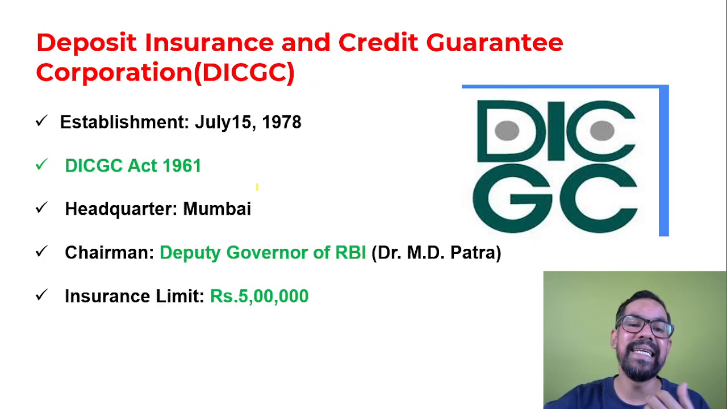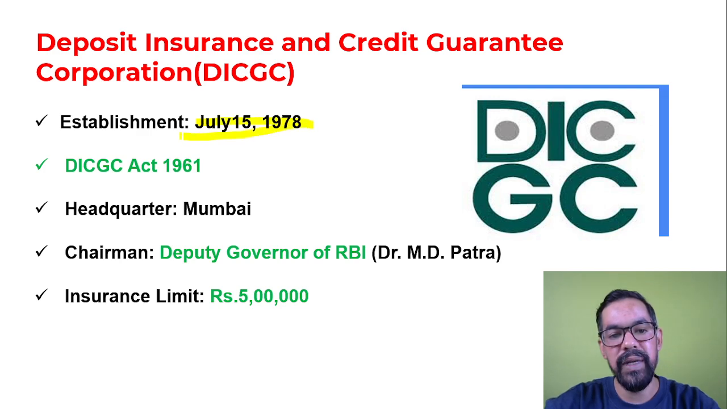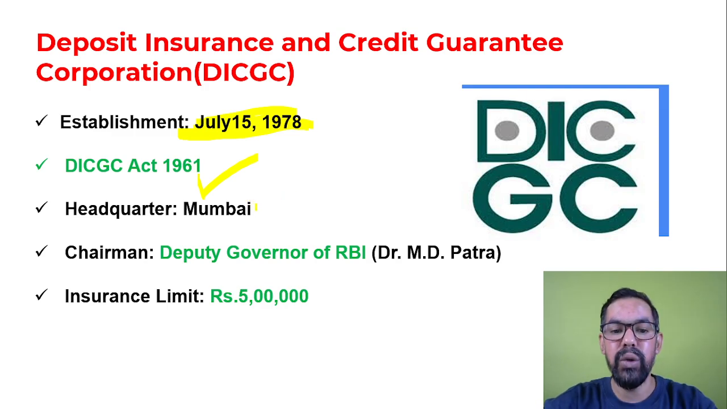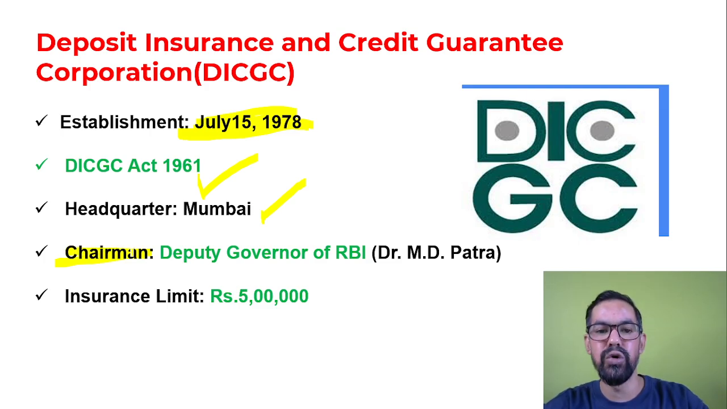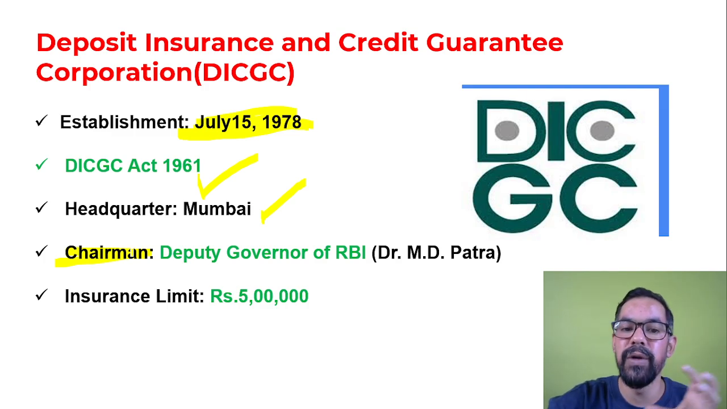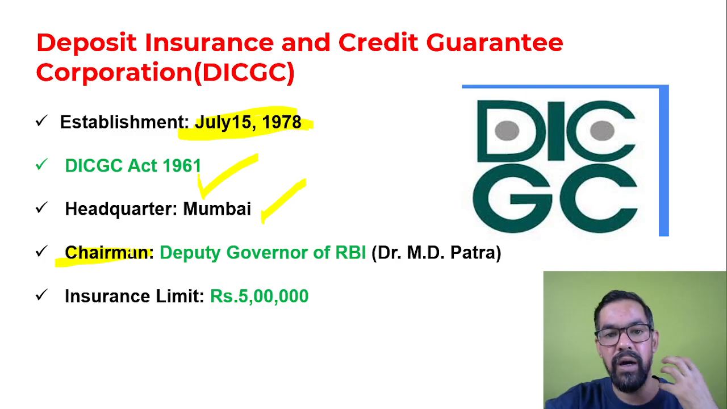So the first one is DICGC. It was founded on 15th of July 1978 under the DICGC Act 1961. Do remember this Act as well. Many times the examiner generally asks questions based on the Act as well. Headquarters is located in Mumbai, and the chairman: if you talk about the chairman of all subsidiaries, most of the time you'll find a deputy governor of RBI. They generally hold these subsidiaries.